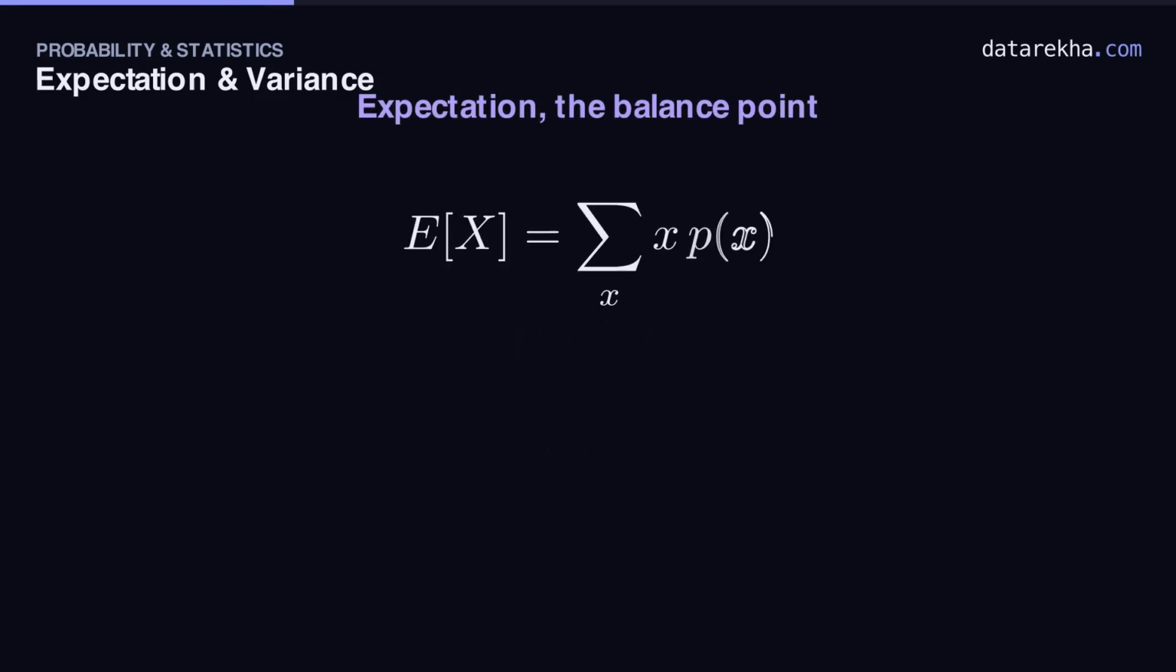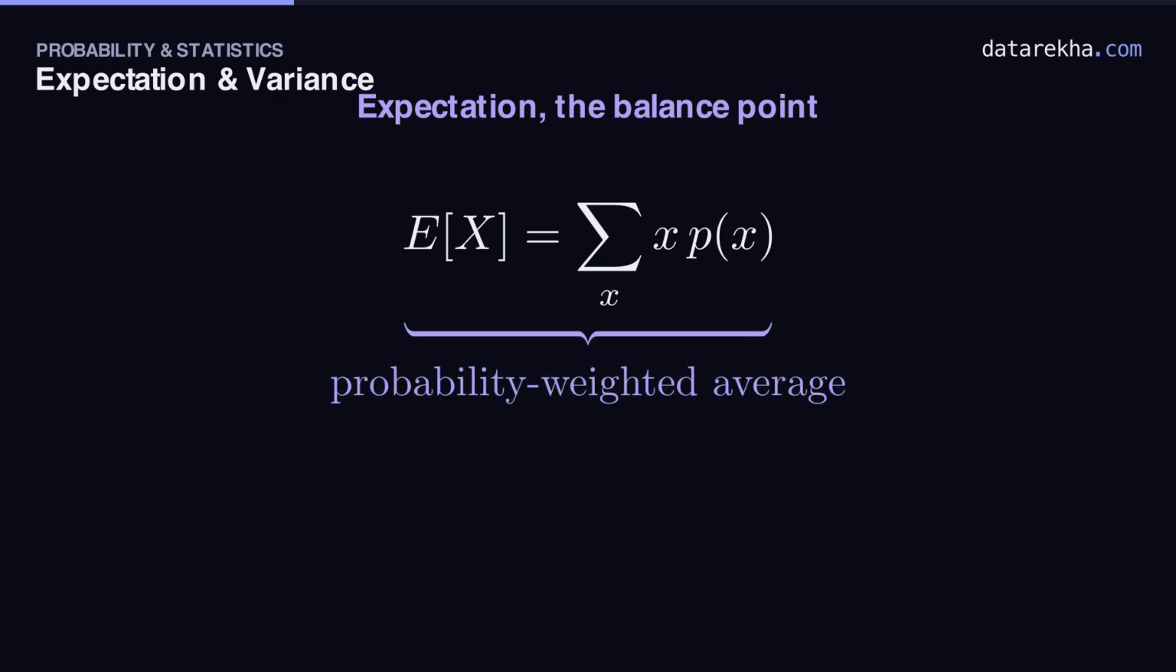Expectation is the long-run average, the value you'd settle toward if you repeated the experiment forever. Its formula is beautifully simple. Take every value, multiply by its probability, and add them all up. It's a probability-weighted average. Likely values pull the average toward themselves. Rare values barely nudge it. And if every value were equally likely, this collapses to the ordinary mean you already know.